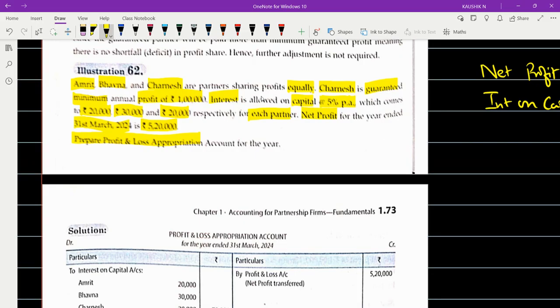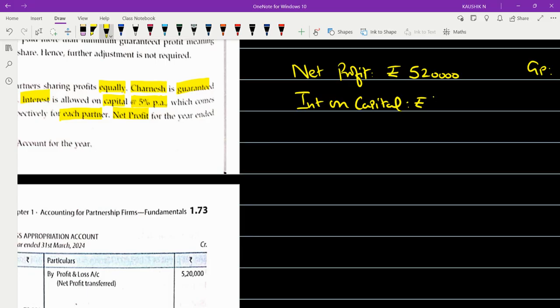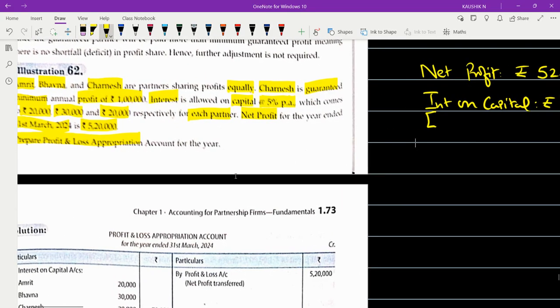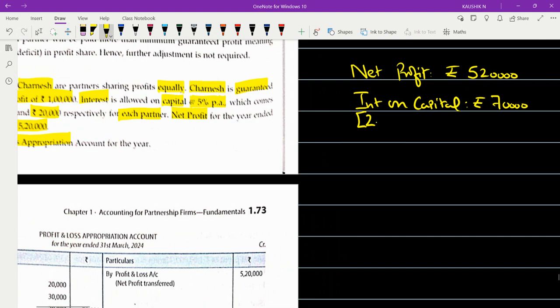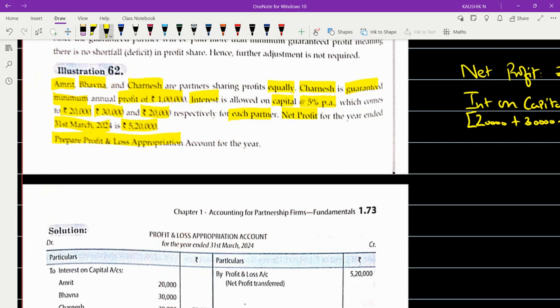When you add all these values, how much do you get on the whole? So the interest on capital net amount is 70, which is 20 plus 30 plus 20.